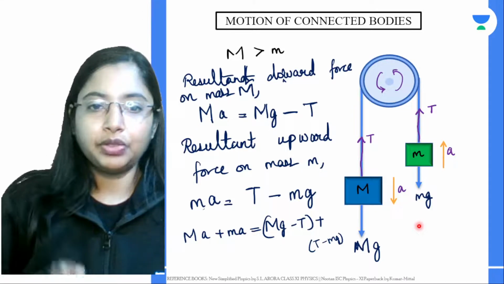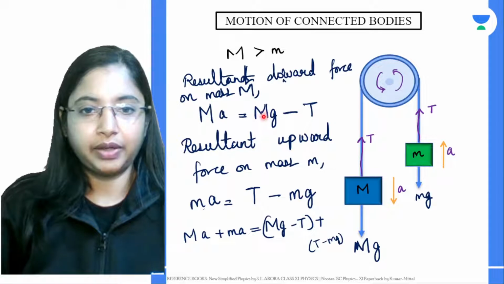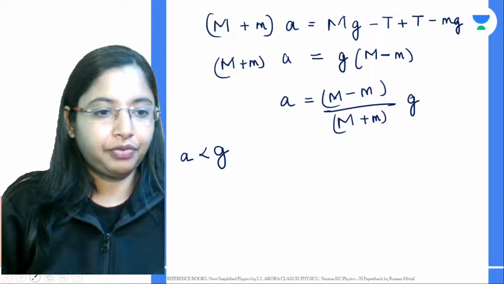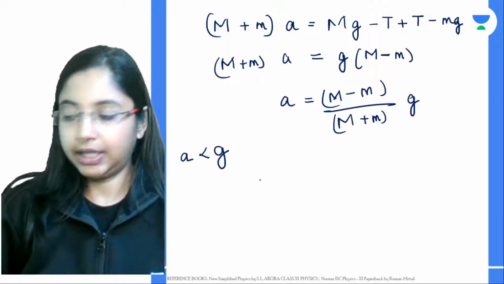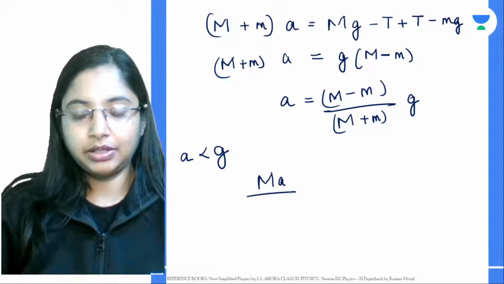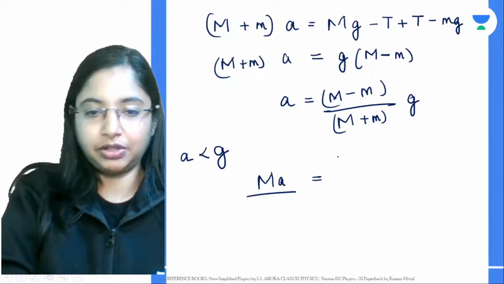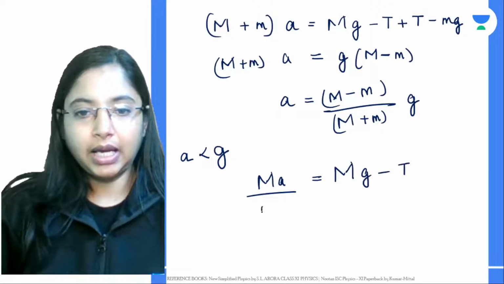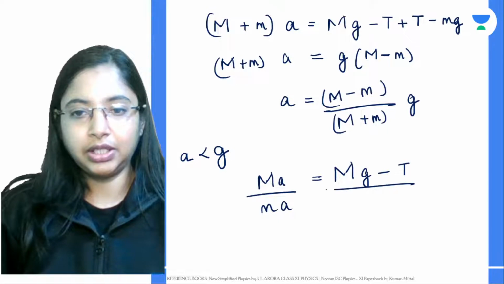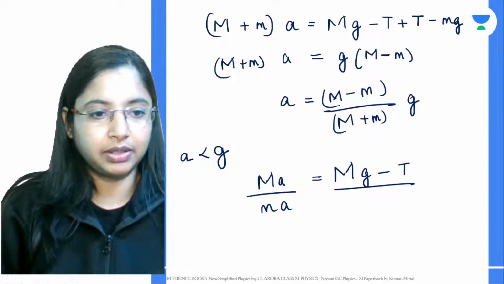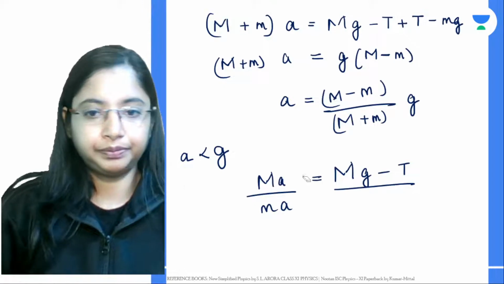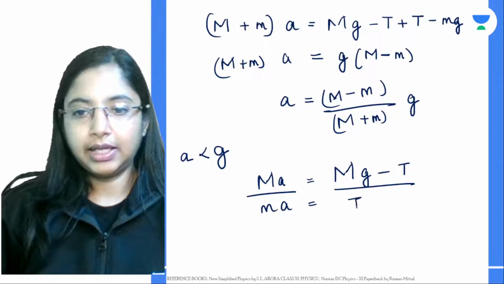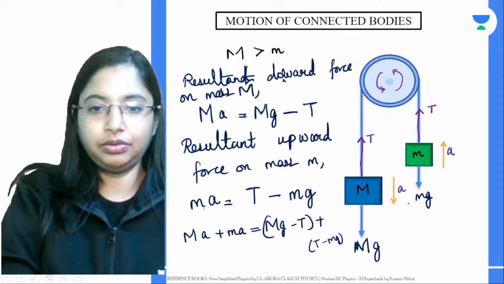So because of that, let's divide these two equations, equation 1 and equation 2. If we are dividing these two equations, then you have mass into acceleration. One equation is mass into acceleration for the downward resultant force, and for the upward resultant force, mass into acceleration will be equal to tension force minus m into gravity.